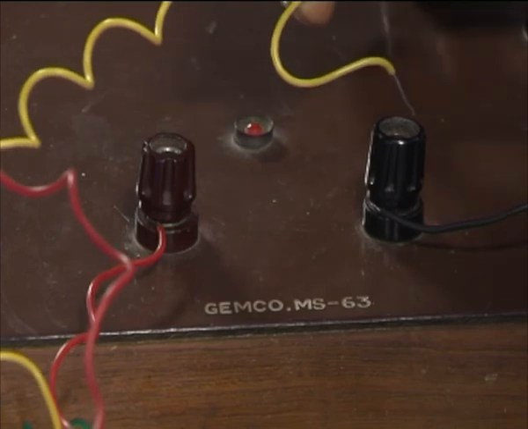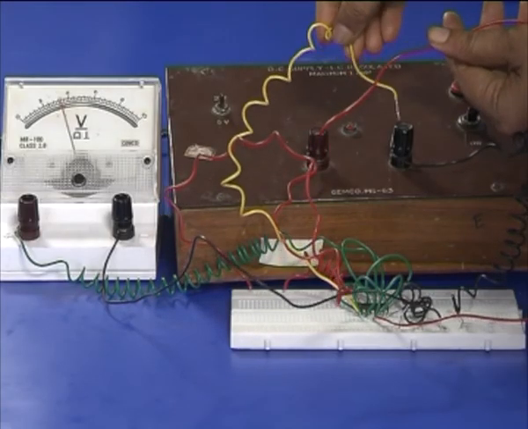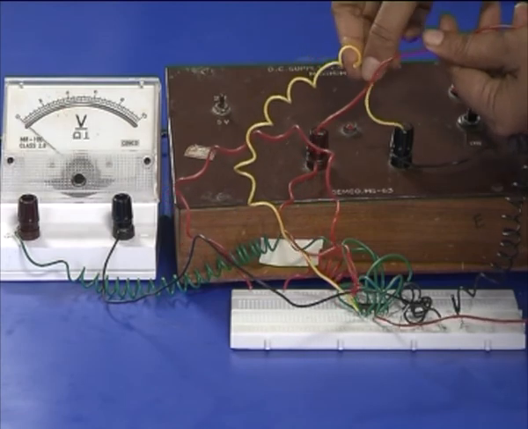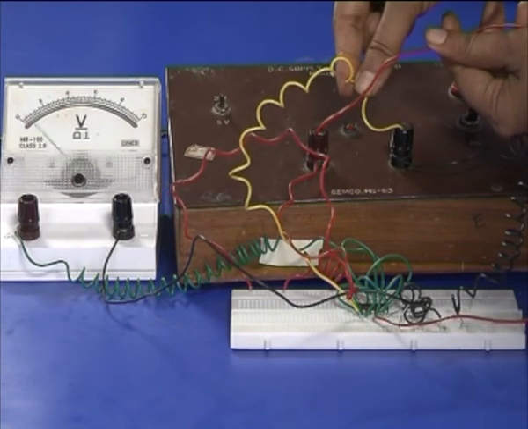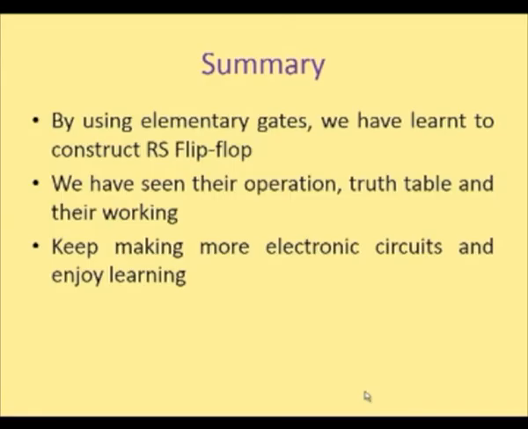We are going to reset the flip-flop. Reset is high, set, the yellow color, is low, and you can see the voltmeter reading go low, rather the flip-flop is reset. So, in this session I hope you enjoyed how you can construct RS flip-flop.